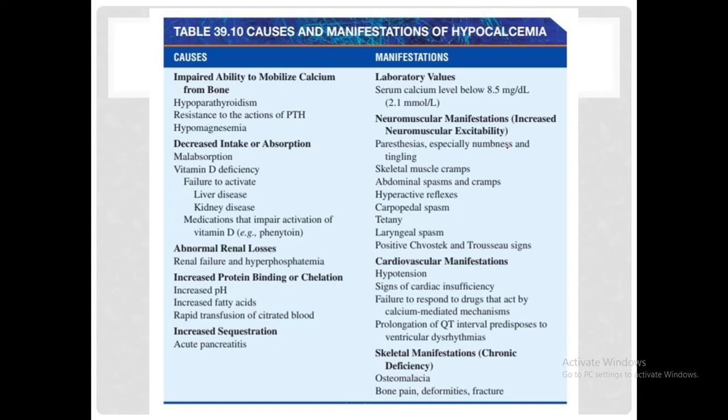There are different clinical manifestations, and the first ones are due to increased neuromuscular excitability. Whenever there is increased neuromuscular excitability, the patient would present with signs and symptoms of paresthesias like numbness and tingling, skeletal muscle cramps, abdominal spasms and cramps, hyperactive reflexes, carpopedal spasms, tetany, laryngeal spasm, and positive Chvostek and Trousseau signs. I'm going to explain these further in the next slides.